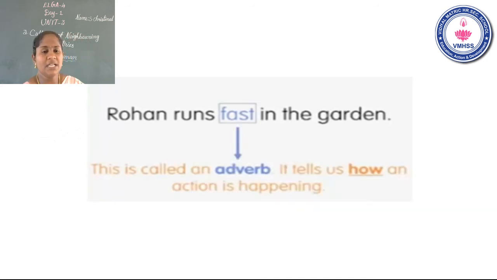Yeah, children, listen. See the slide now. Rogan runs fast in the garden. This is called an adverb. It tells us how an action is happening. It tells us how an action is happening.